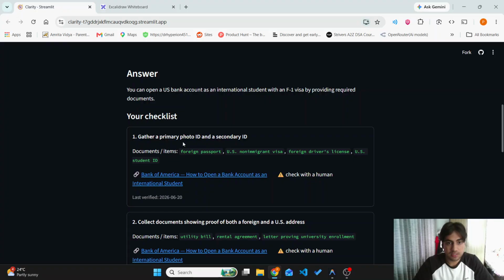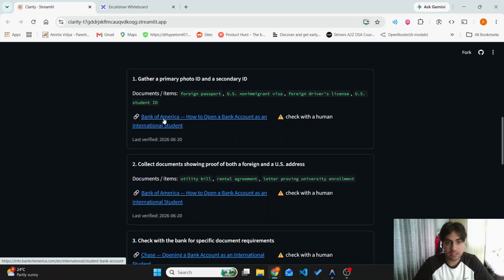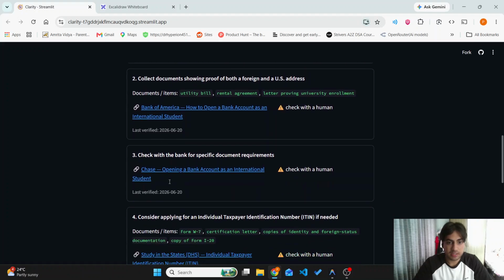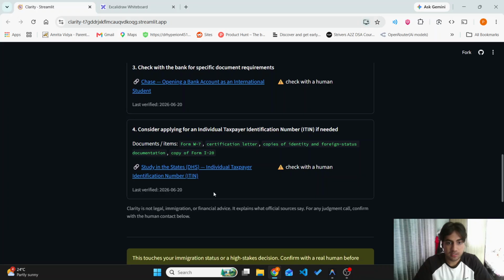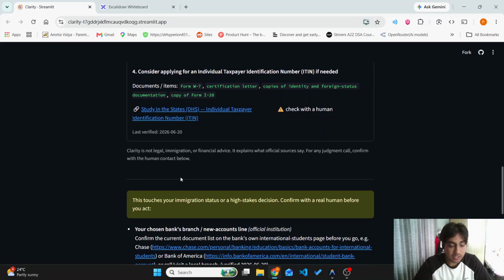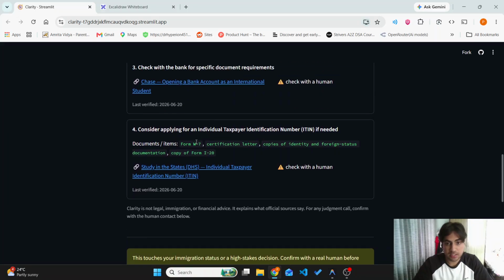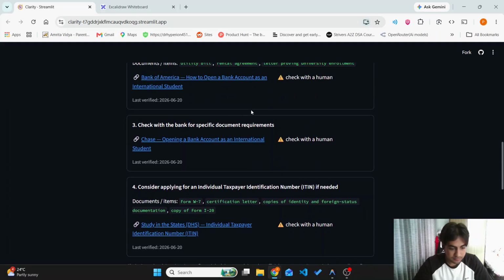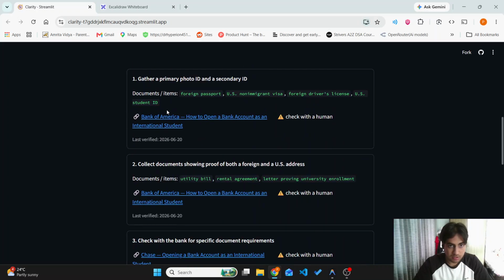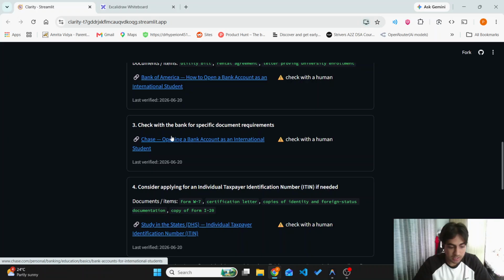The checklist is, first of all, gather a primary photo ID and a secondary ID. So these are the documents needed. And it has also attached the source from which the data is extracted, this Bank of America page. So yeah, his problem is solved. He is getting data from the official sources. It has also shown multiple steps that he has to follow in order to get his bank account.